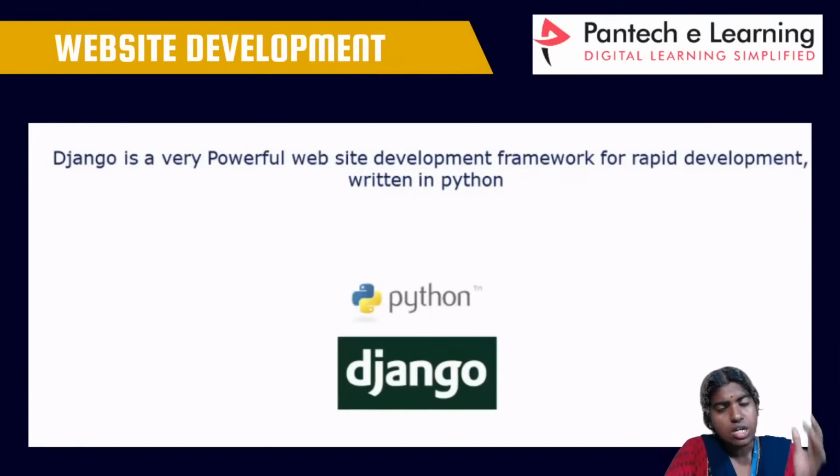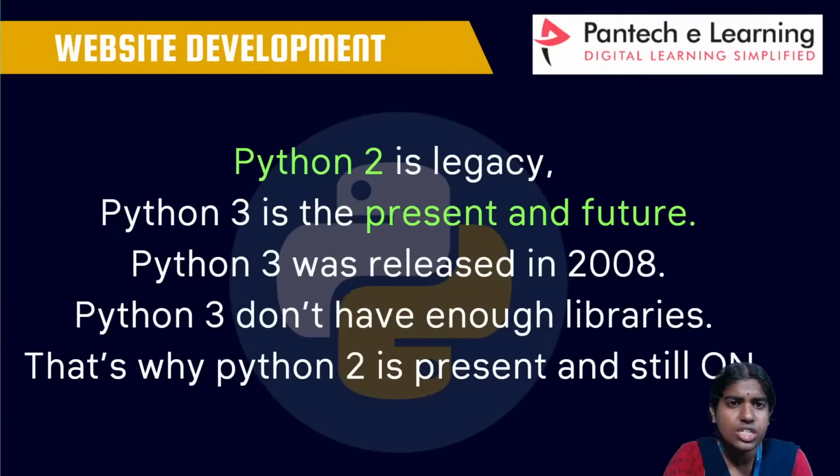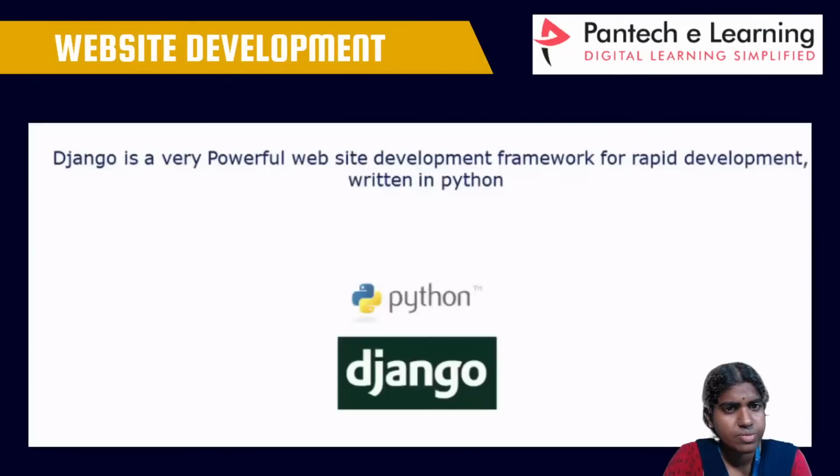And Django, it's a very powerful website development framework. It is written in 100% pure Python. Clear with this? All these are the different applications of Python language. Django framework, as I was telling you, I am going to discuss in my later chapters.